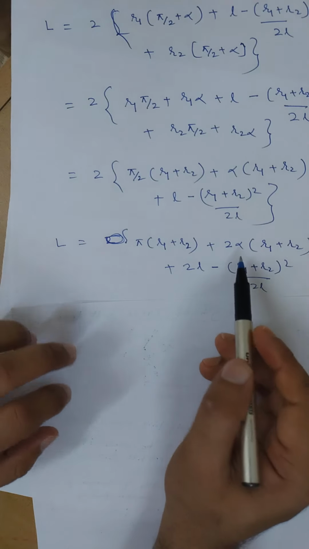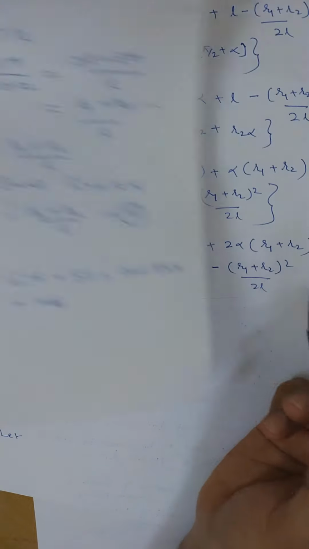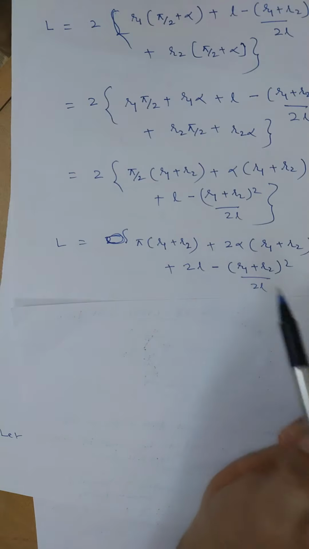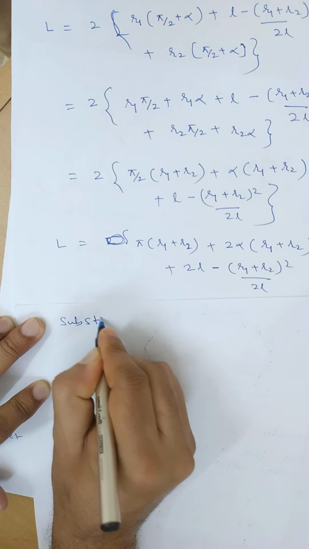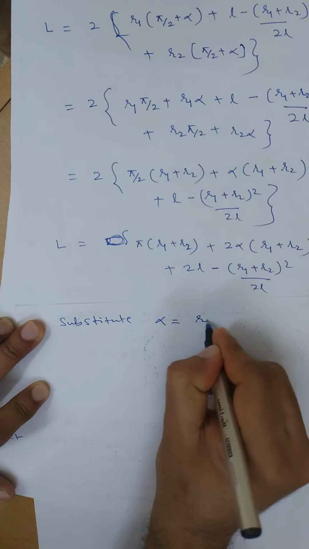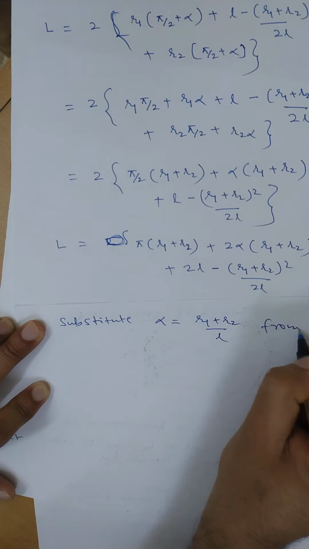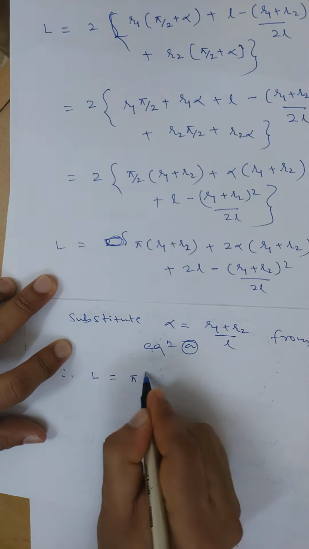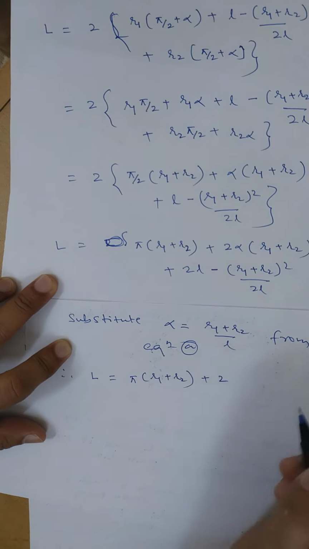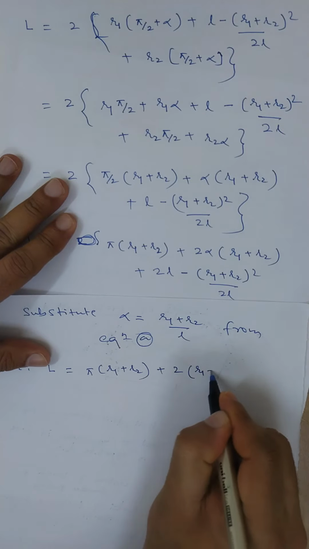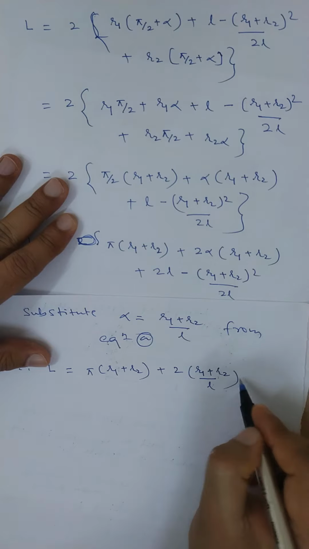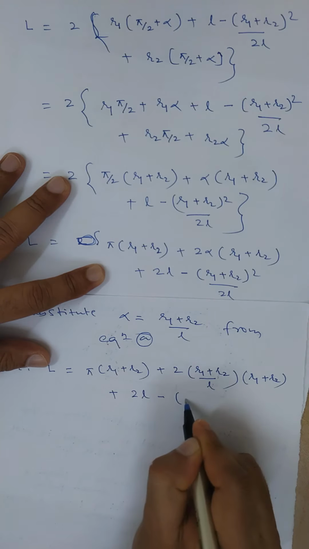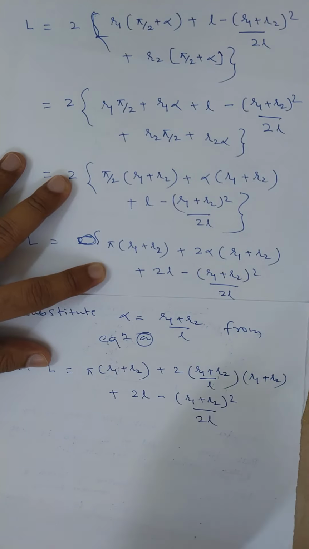We already calculated what the alpha value is, that we derived before: alpha equal to (R1 plus R2) divided by L. Substitute this alpha in the total length equation, substituting alpha equal to (R1 plus R2) divided by L from equation A. Therefore L equal to pi into (R1 plus R2) plus 2 times the substituted alpha value (R1 plus R2) divided by L, again into (R1 plus R2), plus 2L minus (R1 plus R2) whole square divided by 2L.